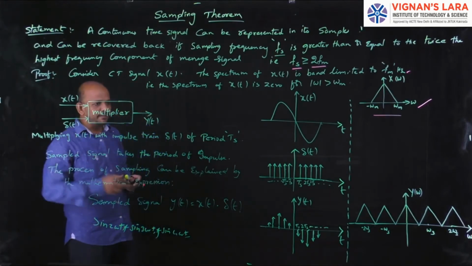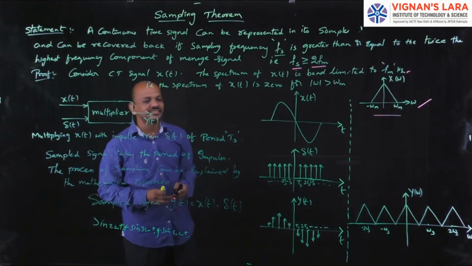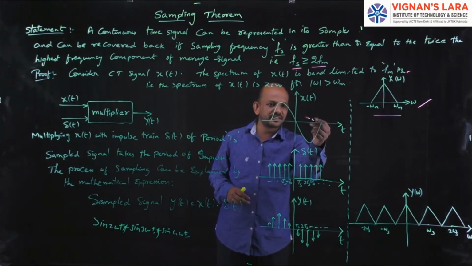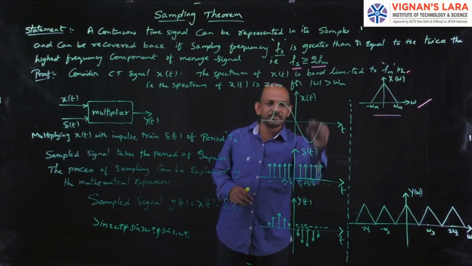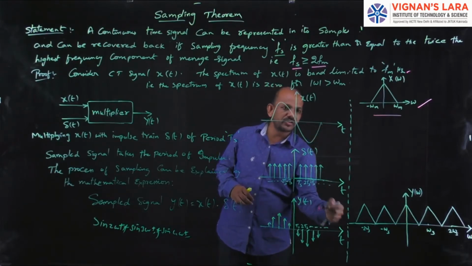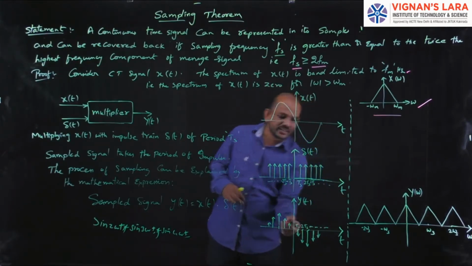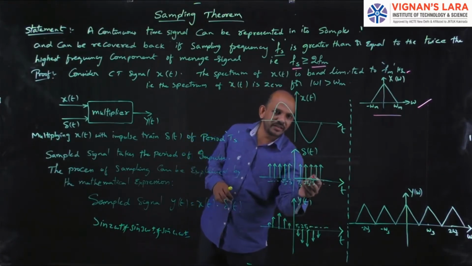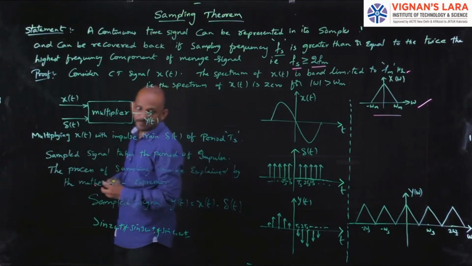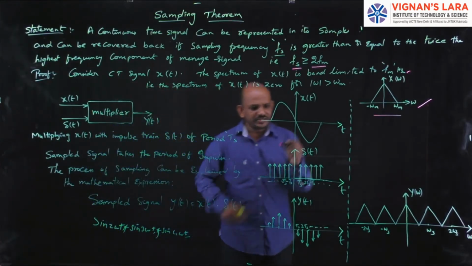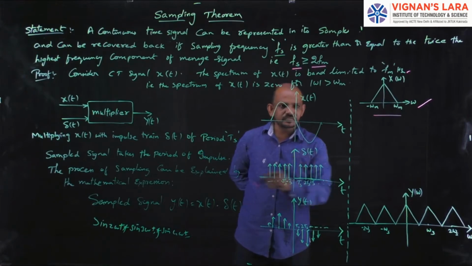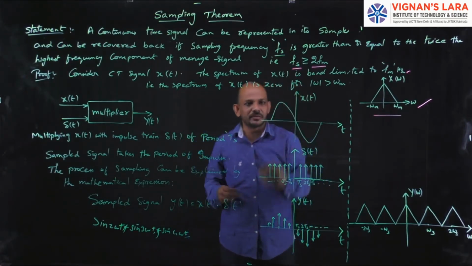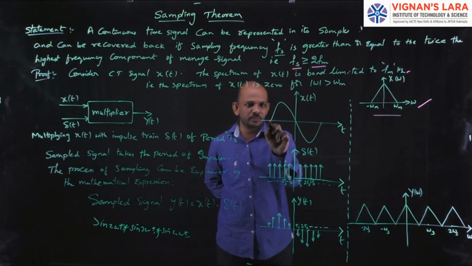Here the sampled signal takes the period of the impulse. This is the sampled signal because the input signal is multiplied with an impulse train, and it will produce an output y of t, which is nothing but the sampled signal. What period the impulse has, that will be taken by the sampled signal. Simple logic. While multiplying, the sampled signal amplitude is with respect to the input signal, because the input signal amplitude at this point is like this.